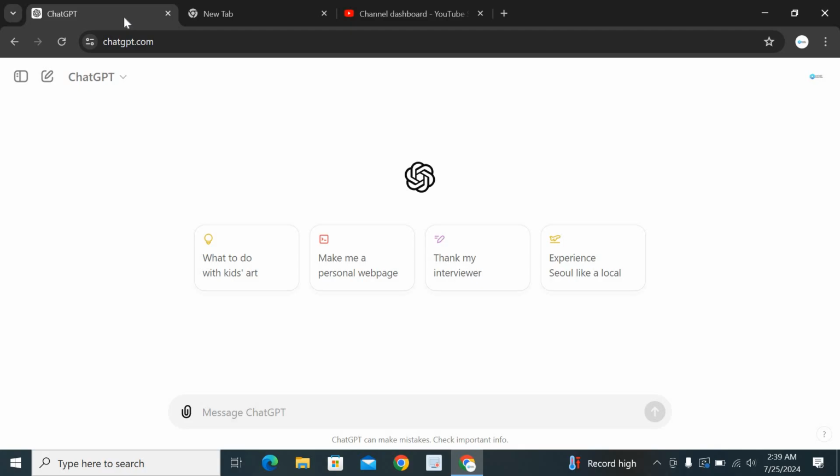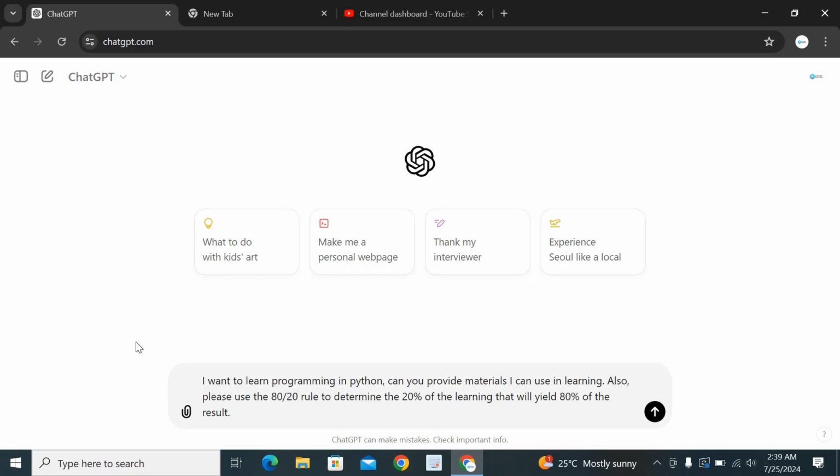Now you go to your ChatGPT. It's very, very easy. Just go online, search for chatgpt.com, and it will take you straight here. Let's type in a message. Like I said, I already wrote out the prompt, so I'm just going to paste mine. Let's assume you want to learn programming in Python, and you have zero experience. You are a rookie, new to the entire game. Here's the prompt that we can start with.